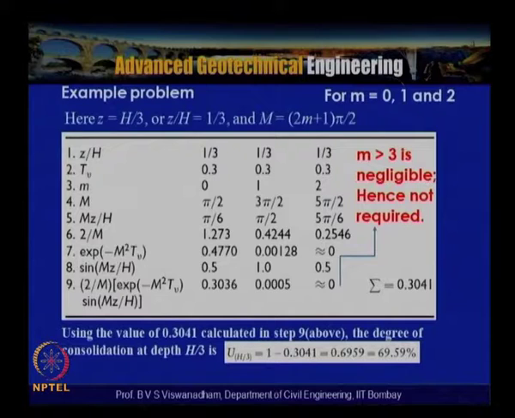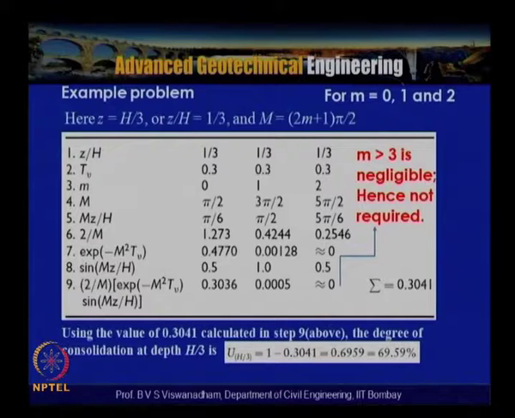So that means that the value of 0.3041 calculated in the step above is the degree of consolidation at depth Z by 3. So that means that U at H by 3 is equal to 1 minus 0.3041, that is 69.59% of consolidation has already occurred.